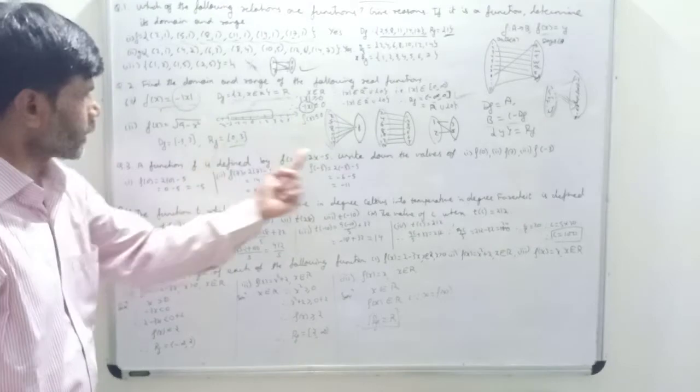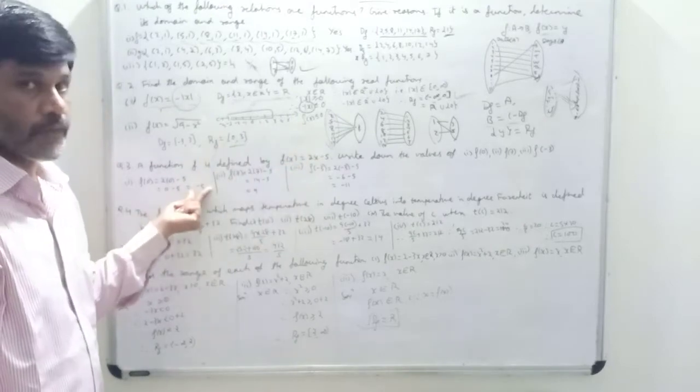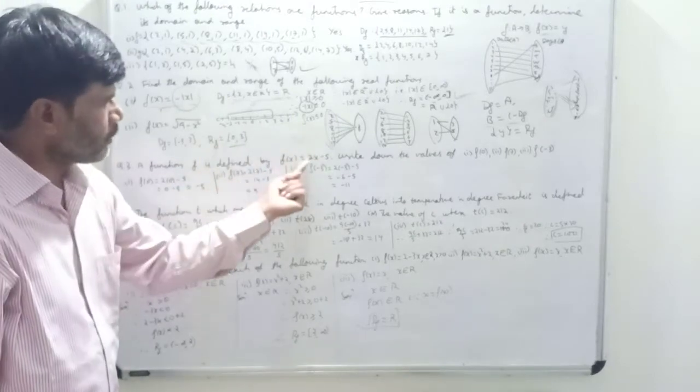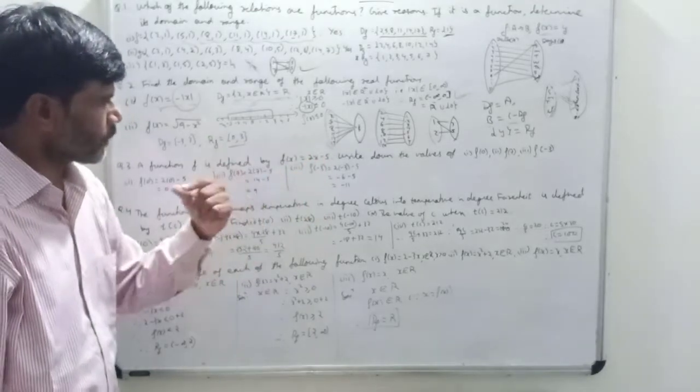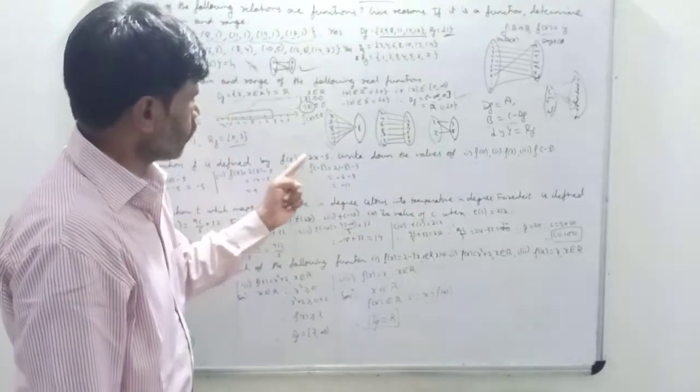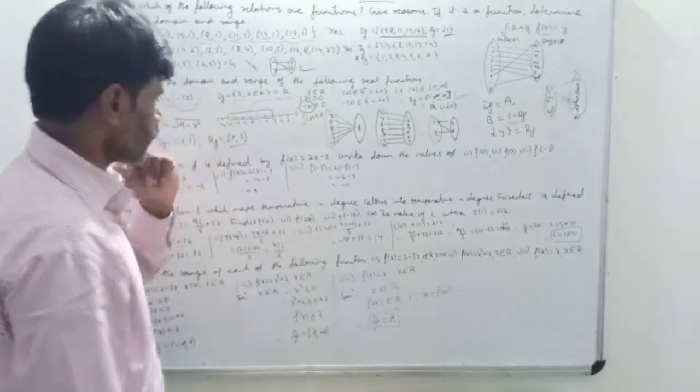So 2 into 0 minus 5, that is 0 minus 5, that is minus 5. Okay, same way f(7), 2 into 7 minus 5, that is 14 minus 5, 9. Then f(-3), so 2 into -3 minus 5, that is -6 minus 5, -11.